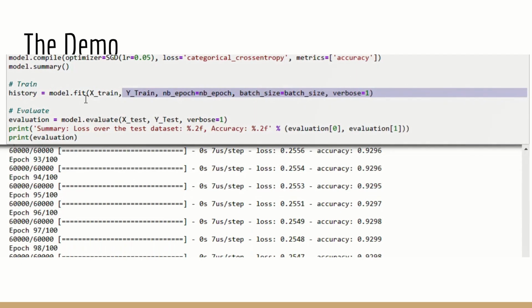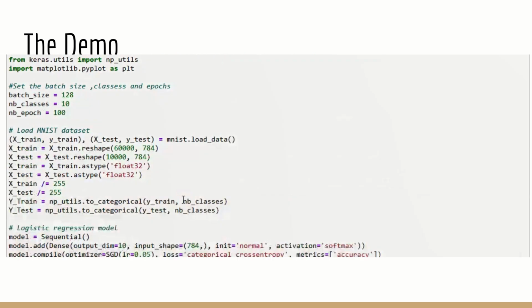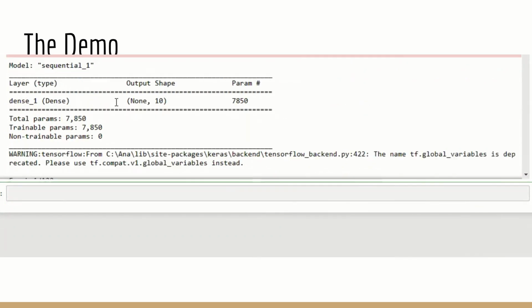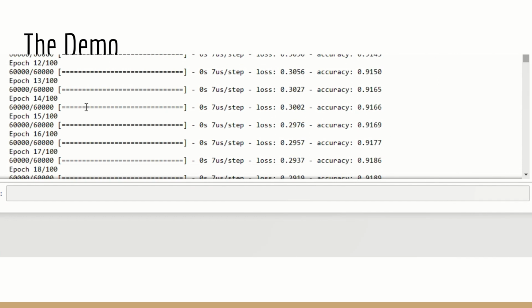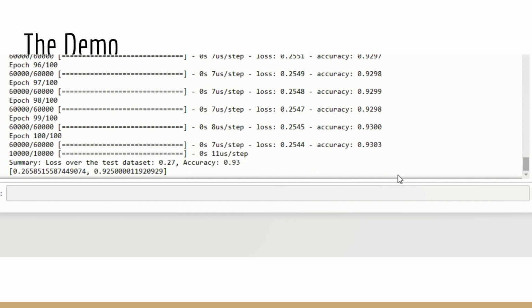So once we run it, you can see that the model will go through all the epochs one by one, and finally it will come to the final epoch 100 as per our requirement. Now I am running it, so you can see in the summary that we have only one dense layer. We did not have multiple dense layers, and once it reaches 100, the process is completed. The accuracy is pretty good, where it is 93 finally, and that's it. We have built a logistic regression model. We have seen linear regression, and we have now seen logistic regression.